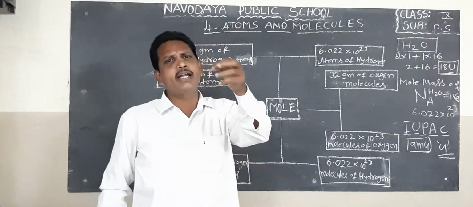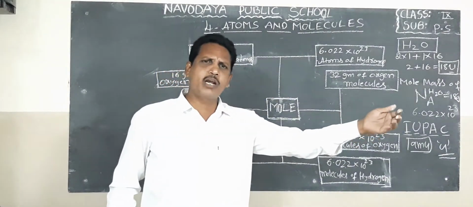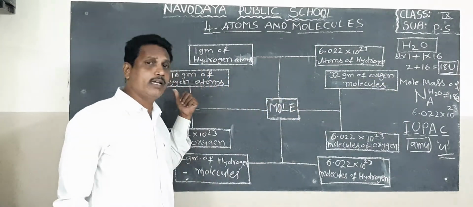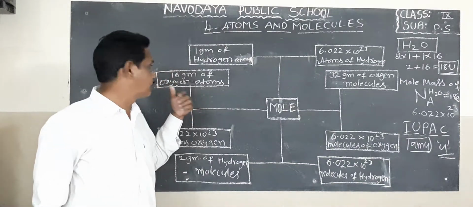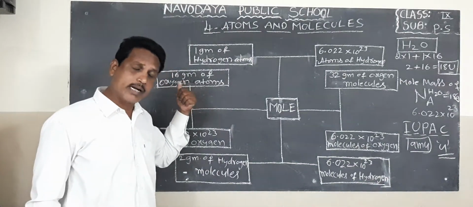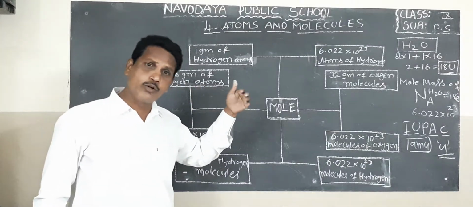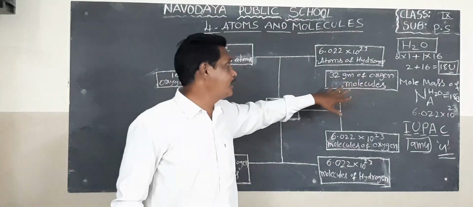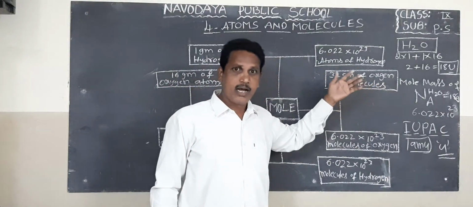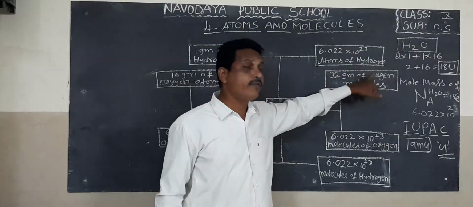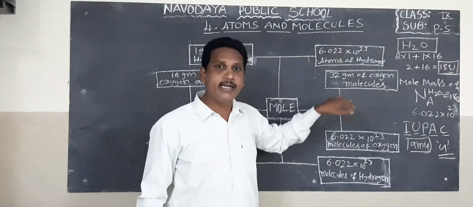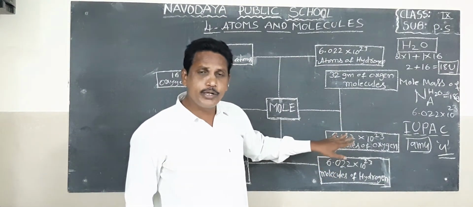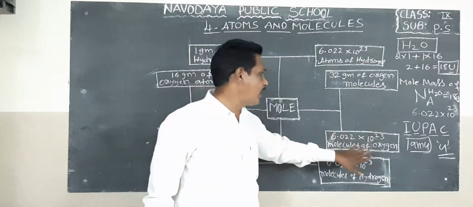Just 1 gram of hydrogen atom also contains 6.022 into 10 power 23 atoms of hydrogen. 16 grams of oxygen atom also contain 6.022 into 10 power 23 atoms. 32 grams of oxygen molecules also contain 6.022 into 10 power 23 molecules of oxygen.